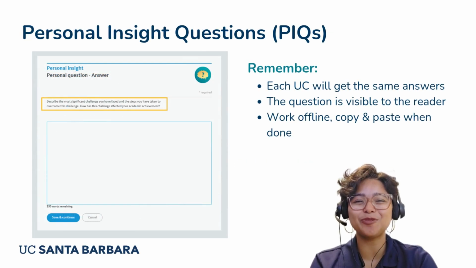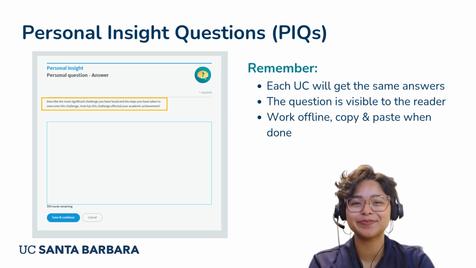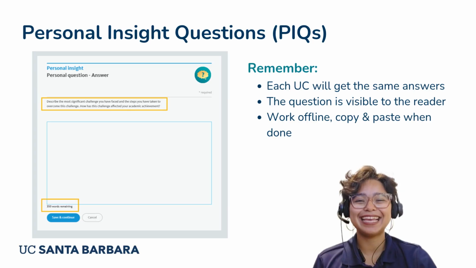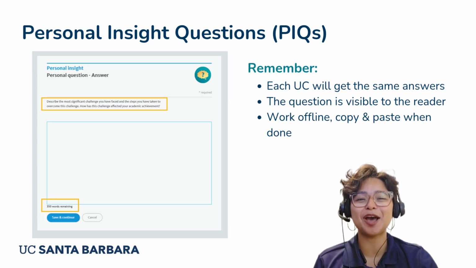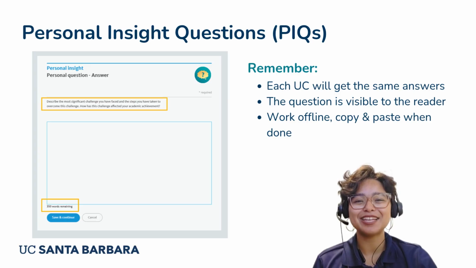Please remember that there's only one UC application for all of the UC campuses, so each campus will get your same PIQ responses. The UC application cannot be tailored for individual campuses, and you should not include campus-specific information in your PIQ responses. In the application, the question will be listed above the text box, so you don't need to repeat the question in your response. Not repeating the question will help you save on word counts.